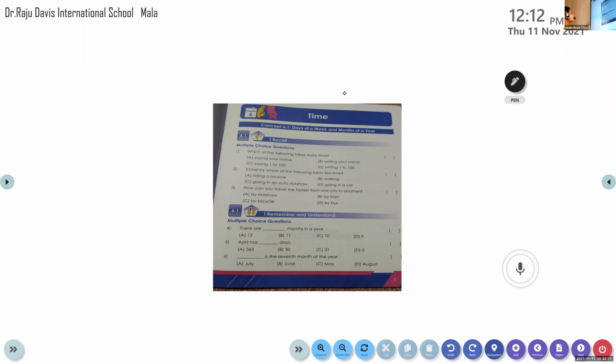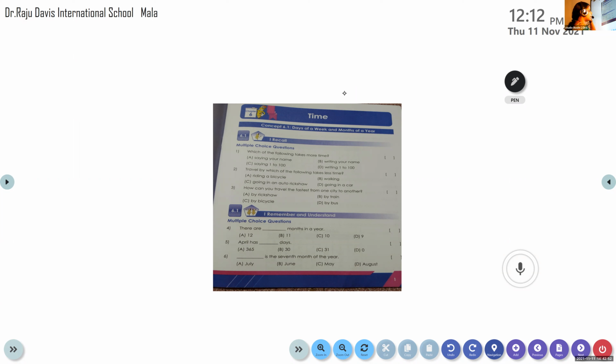Okay, now question number 1. Multiple choice questions. Which of the following takes more time? These types of questions we already completed in standard 1. Are you remembering? Some activities take more time, some activities take less time. The same type of questions. So here we have some options. Option A, saying your name. Option B, writing your name. Option C, saying 1 to 100. D, writing 1 to 100.